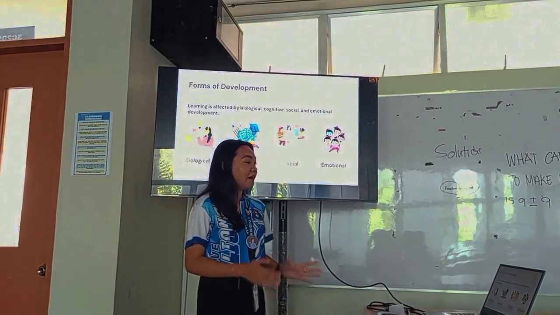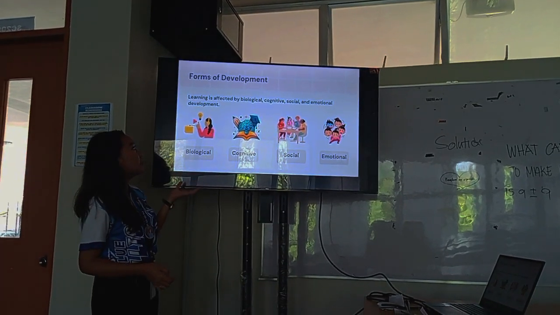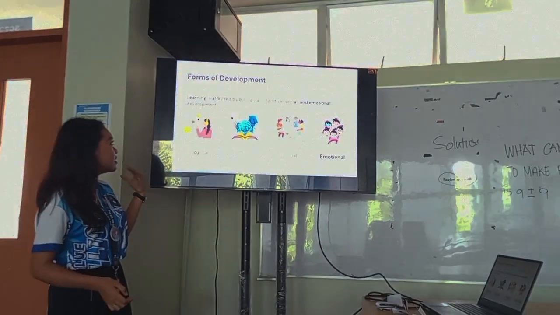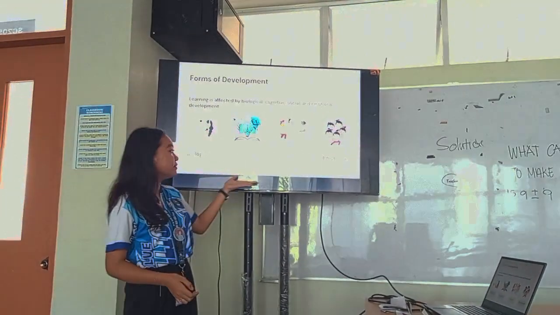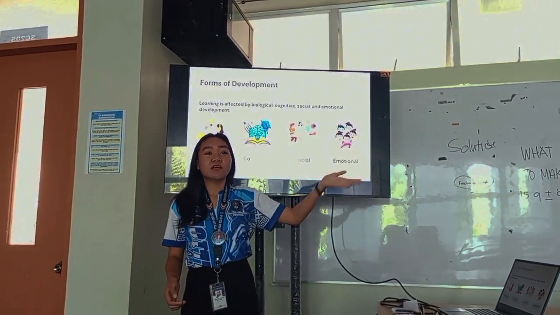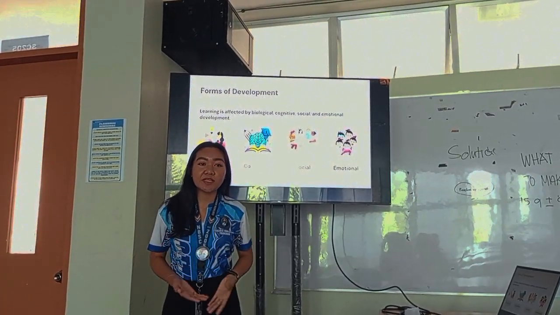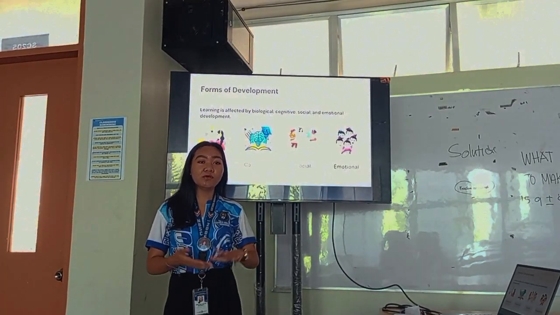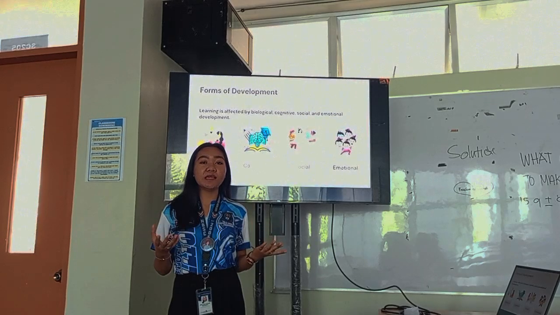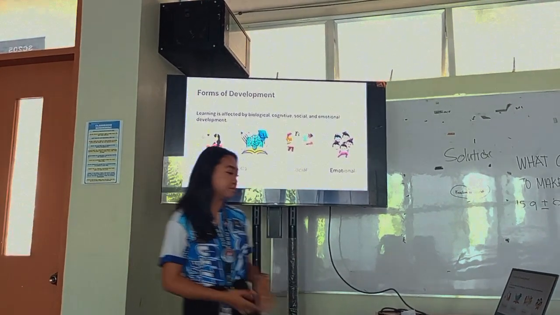So, as we all know, we have here the 4 forms of development. The first one is biological, then cognitive, social, and the last one is emotional. So, learning isn't just about memorizing facts. It's influenced by how our brain grows and how we think, how we interact with others, and even how we feel.